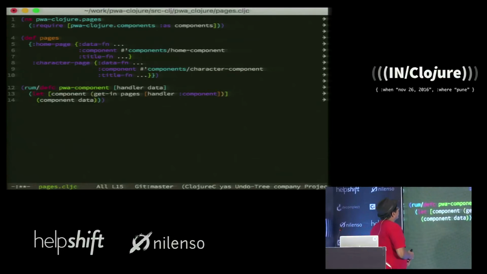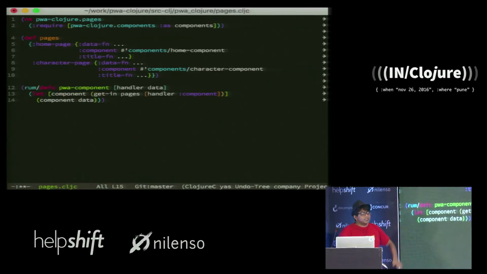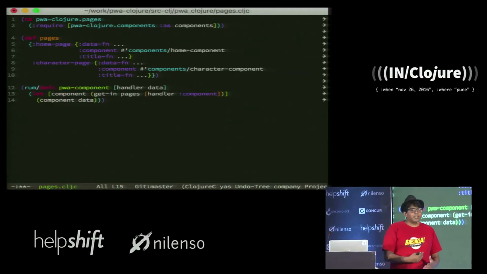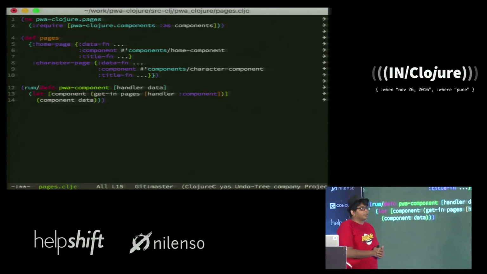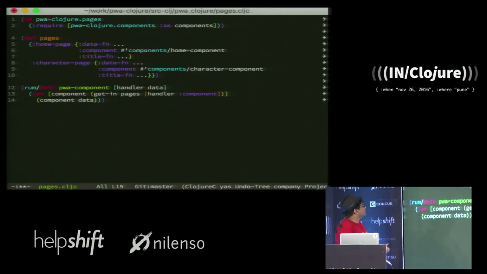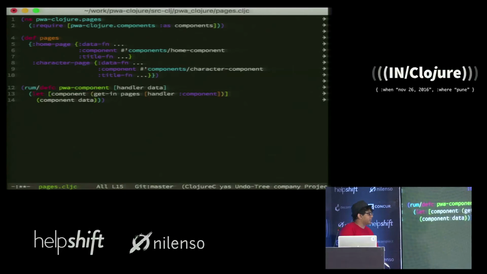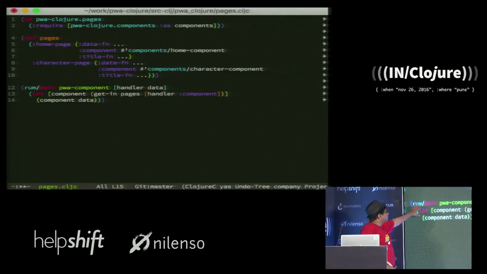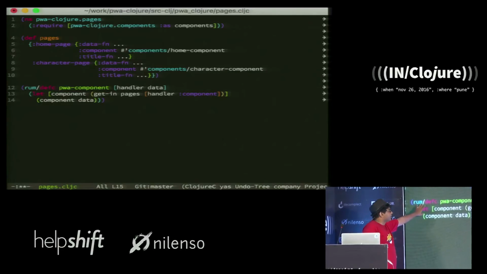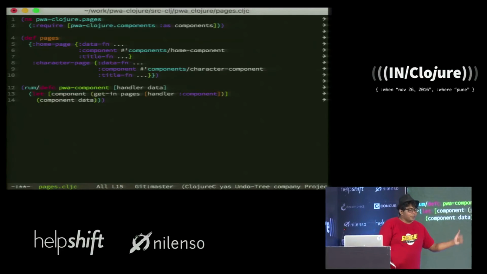Now let's expand our declarative block that we had over there. Earlier, the home page just had a data function explaining the data requirements for this page. I'm now adding a title function to change the title of the browser, and I'm adding the component. What is the main component that I'm going to render on this page? In this case, you can see that the home page renders the home component, and the character page renders the character component. And similar to the ClojureScript, I just have one large wrapper around this, which in essence just chooses the correct component and renders it.